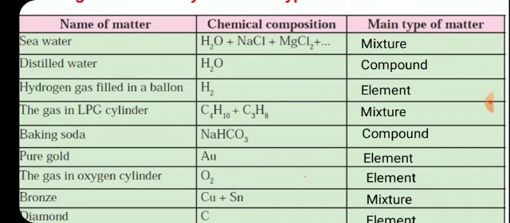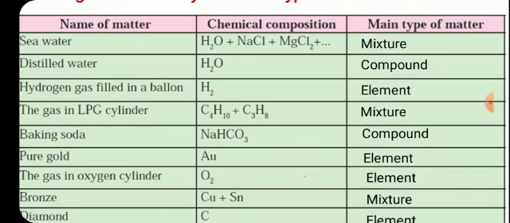Hydrogen gas filled in a balloon. H2 gas is filled in a balloon. Only H2 gas is there, so it's the purest form and therefore it is an element. The gas in an LPG cylinder: butane gas and propane gas. C4H10 is butane and C3H8 is propane. So it is a mixture.